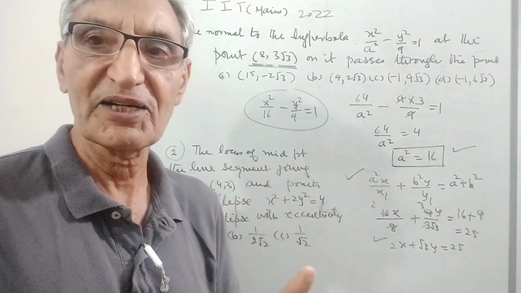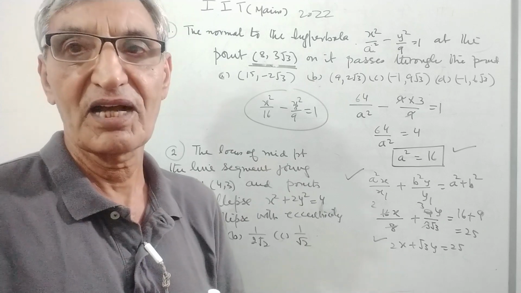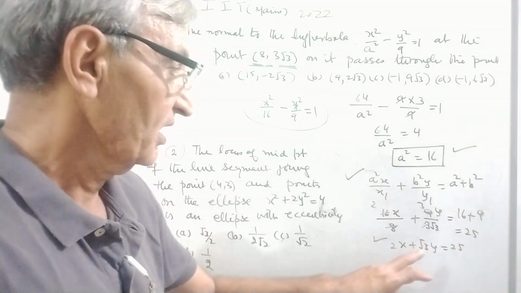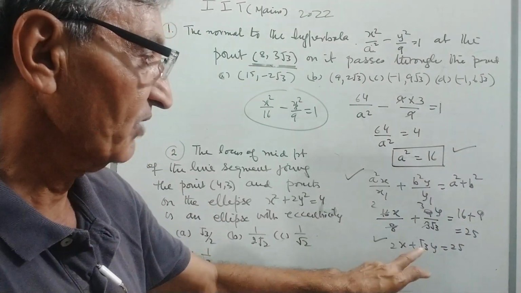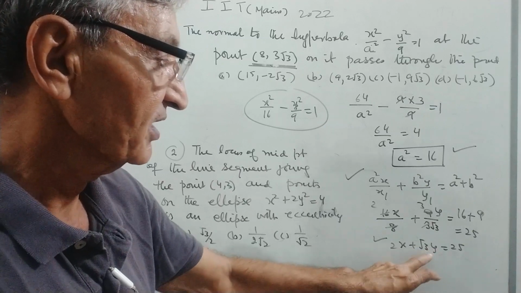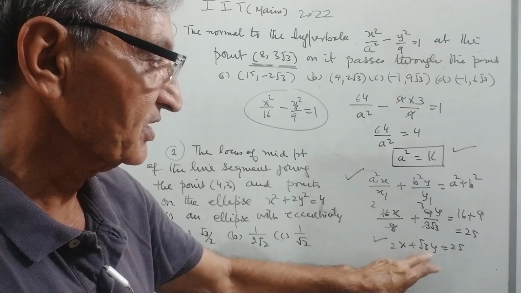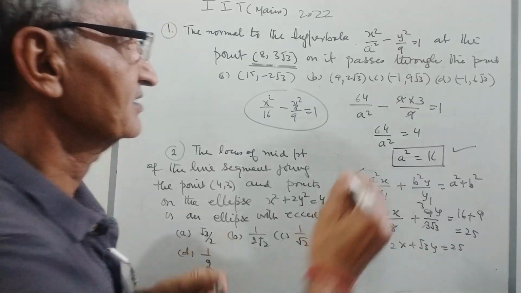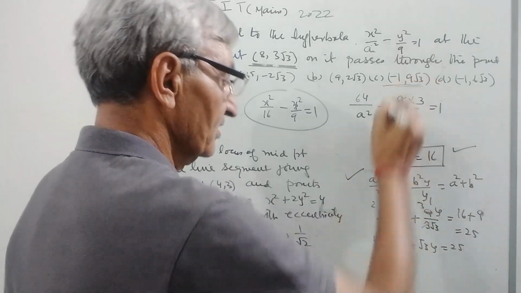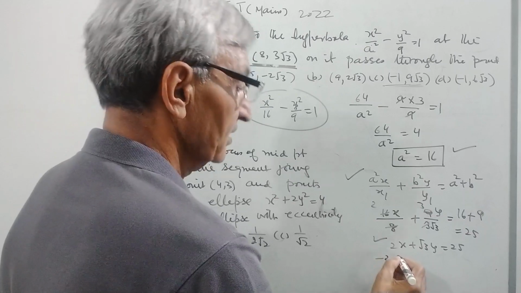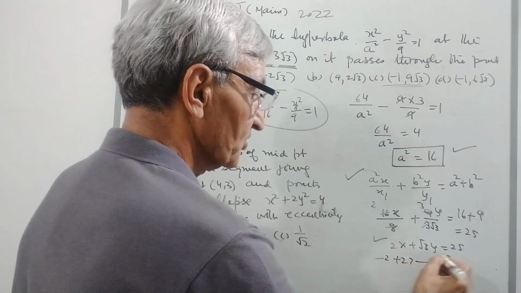Now I have to check which option is going to be my answer. 2x plus root 3 y is equal to 25. It means x should be minus 2 and y should be 9 root 3, and this will give 27. So my answer is this one: minus 2 and 9 root 3, and minus 4 plus 27 is equal to 25.